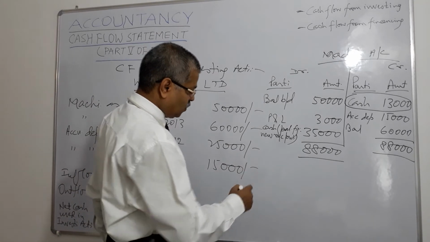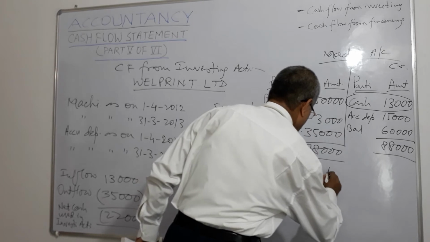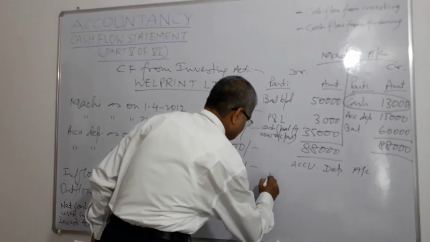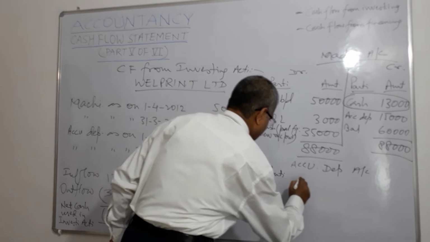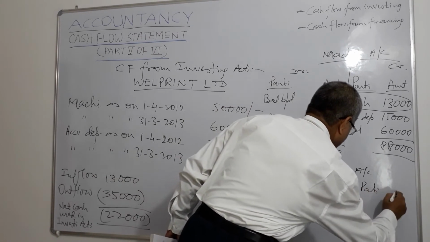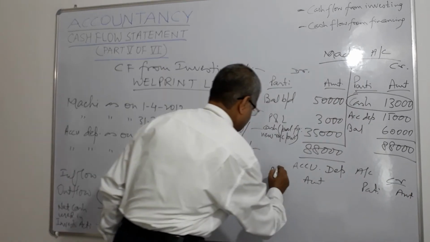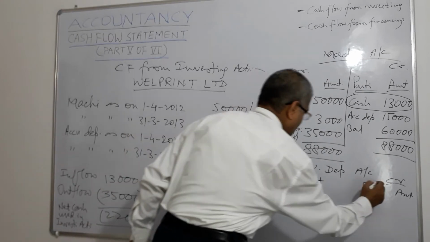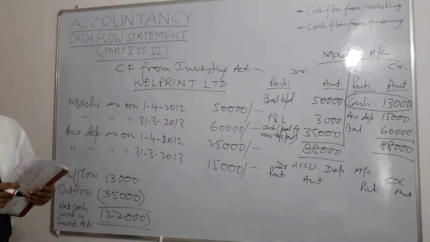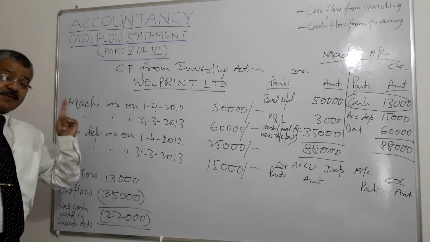Now we will draw accumulated depreciation account. Here also same thing, particulars amount, particulars amount. This is credit, this is debit, right? So what do we do here? What had been debit to machinery account?